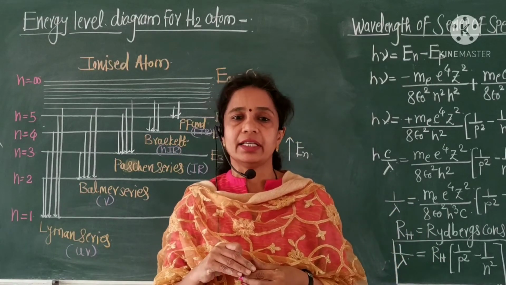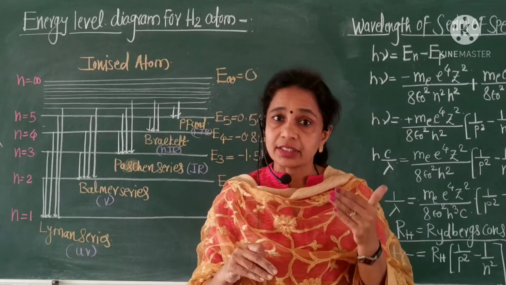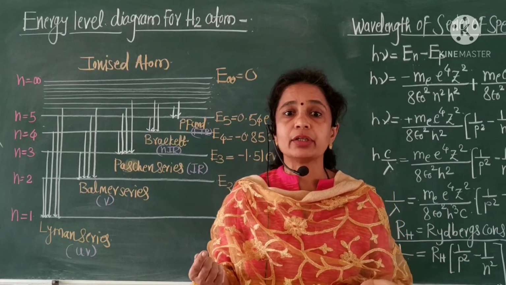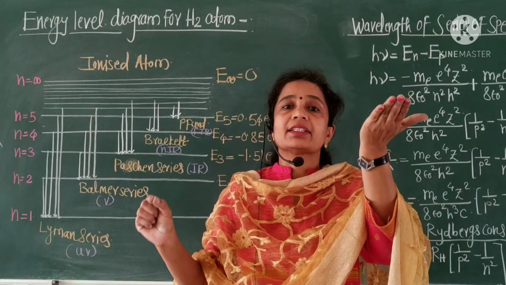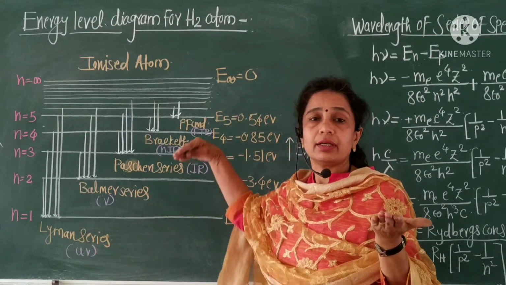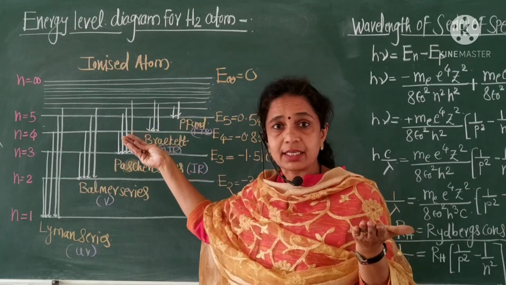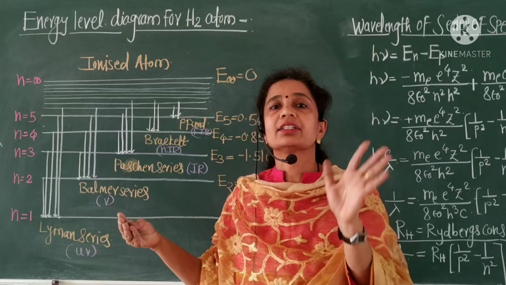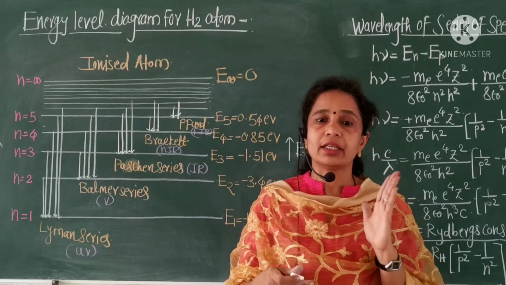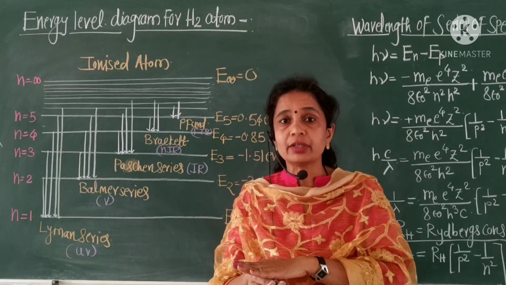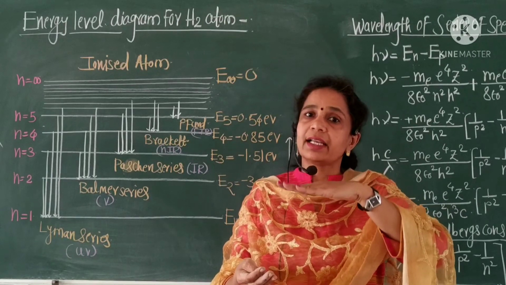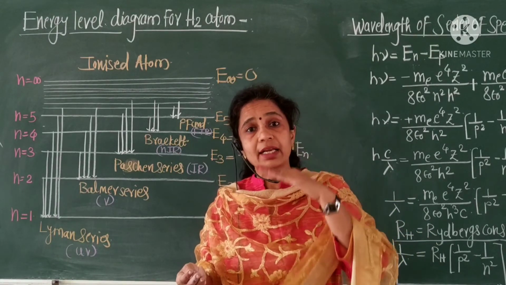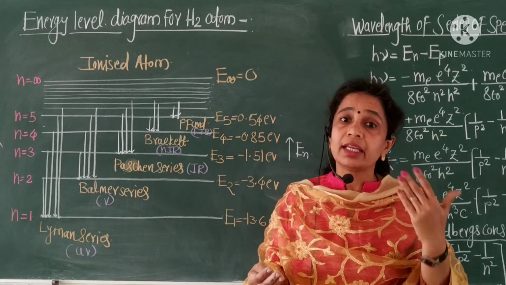Then what is the excitation energy? Excitation energy is defined as the energy required to take an electron from the ground state to the excited state. If we want to bring the electron from the ground state to another orbit, we have to give some energy to that electron. That energy is called the excitation energy. Therefore, the energy required to take an electron from the ground state to the excited state is called the excitation energy. Okay. Now, once the electron comes to the excited state, it cannot stay there for long; it comes back to the ground state. Then, ionization energy.